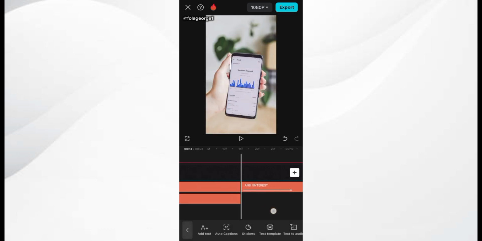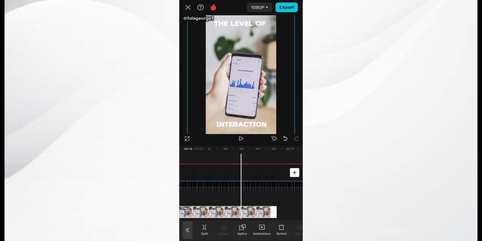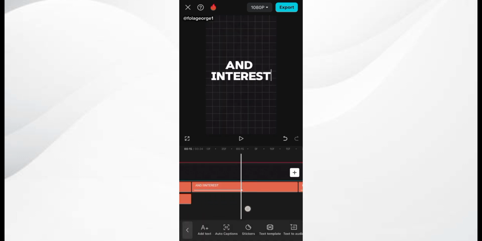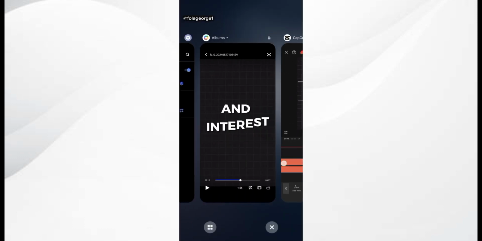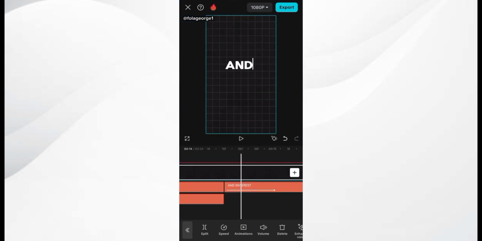So you can see in the next scene, which is the "and interest" scene, there is no image there. So I'm just simply going to trim off this image to that point and go on to the interest text and edit it. Alright, so I'm just simply going to edit the text. In the original video, okay, we have it as white. So I'll just simply make some adjustments to the spacing of the text.